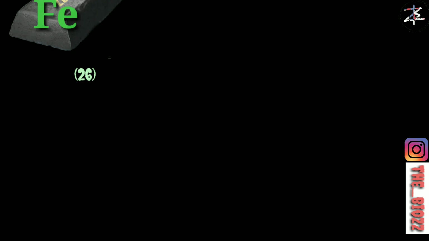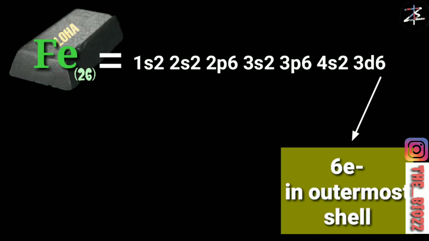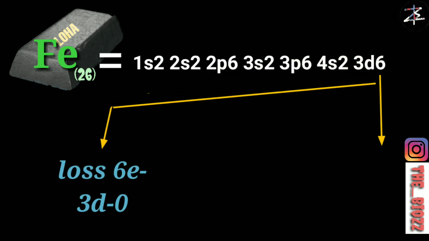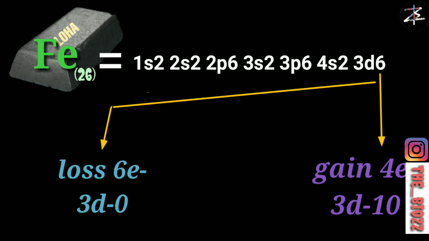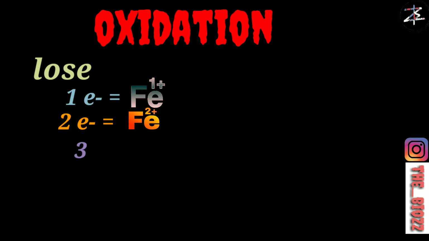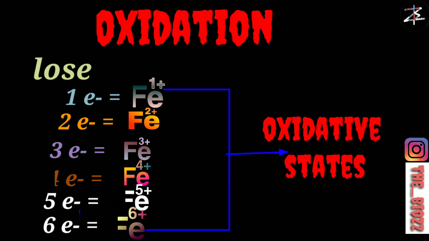Let us take the example of iron, which has atomic number 26, meaning it has 6 electrons in its outermost shell. So it has two pathways: either lose all 6 electrons and become stable, or gain 4 more electrons to become stable. Let's consider iron losing 1 electron; this is represented by Fe1+. If 2, Fe2+; 3, Fe3+; 4, Fe4+; 5, Fe5+; and 6, Fe6+. All 6 states are called oxidative states.